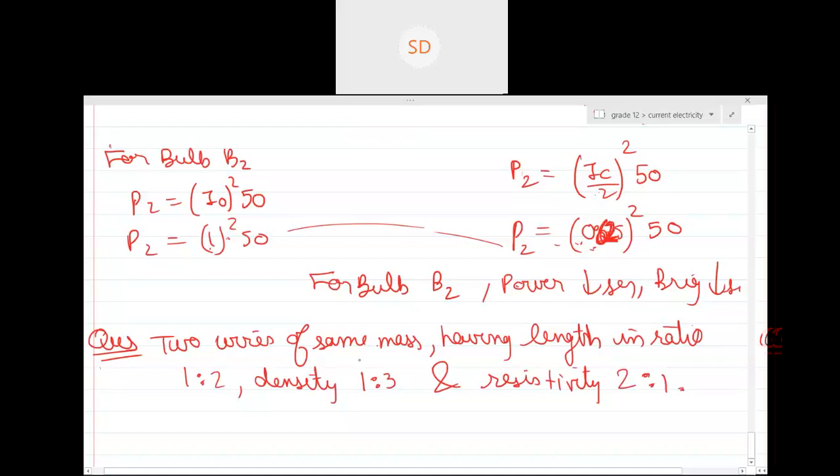Okay? There are two wires which have all these in ratio like this. So the ratio of length is given like this, density ratio is given like this, and resistivity is given like this. Now the question is, these are connected